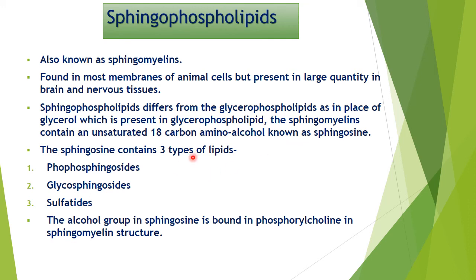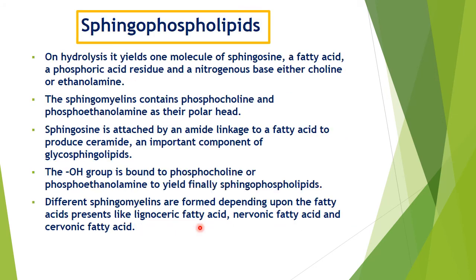Sphingosine contains three types of lipid, that is phosphosphingosides, glycosphingosides and sulfatides. The alcohol group in sphingosine is bound to phosphoryl choline in the sphingomyelin structure. On hydrolysis, it yields one molecule of sphingosine, fatty acid, phosphoric acid and a nitrogen base, either choline or ethanolamine. Sphingomyelins contain phosphocholine and phosphoethanolamine as their polar head.